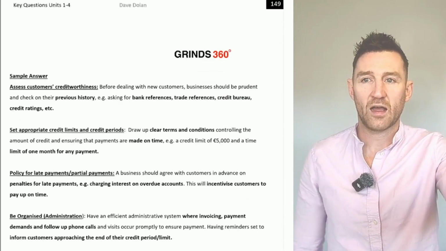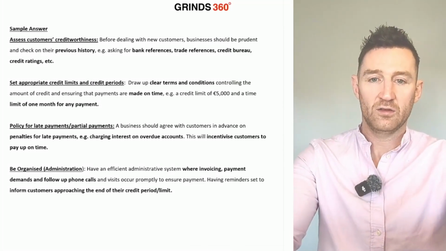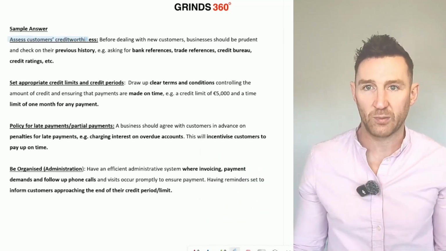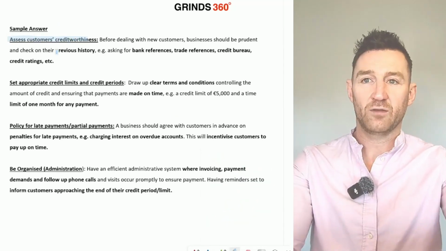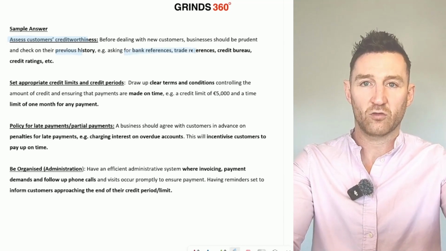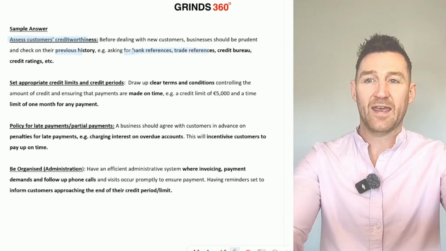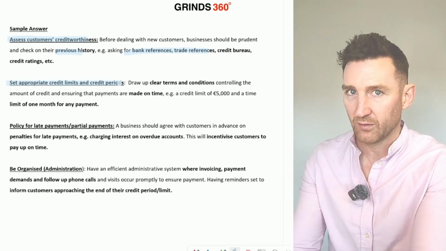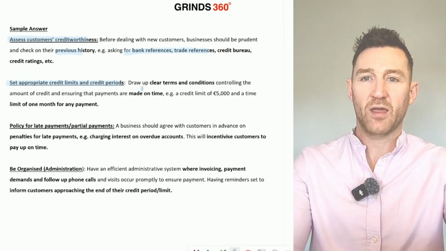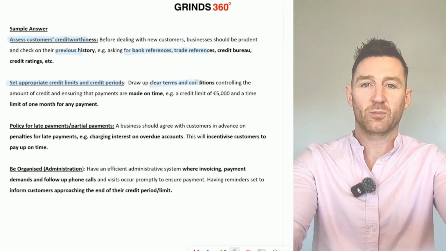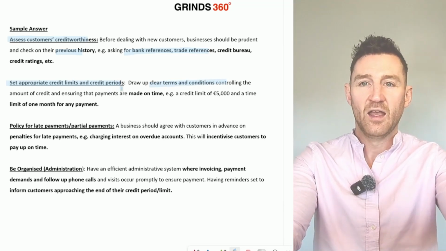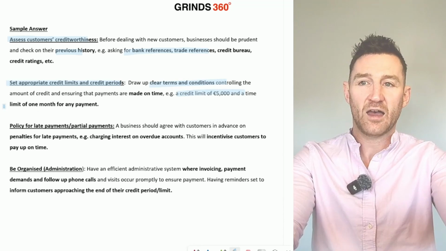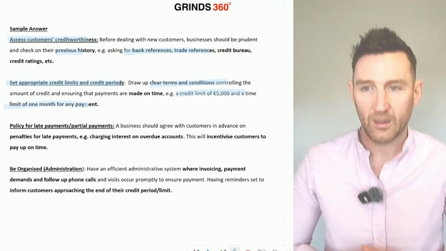So come and look at the sample answer. You could say, for example, assess customers' creditworthiness for 4 marks, and explain. This means check their previous history, so ask for bank references or trade references. You could set appropriate credit limits and credit periods, so about the amount given and the time period for payment. So you draw clear terms and conditions controlling the amount of credit and ensuring that payments are made in time. So set a credit limit of £5,000 and a limit of 1 month for any one payment, right?